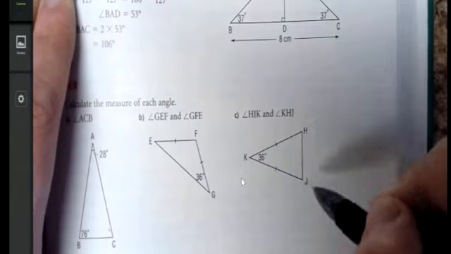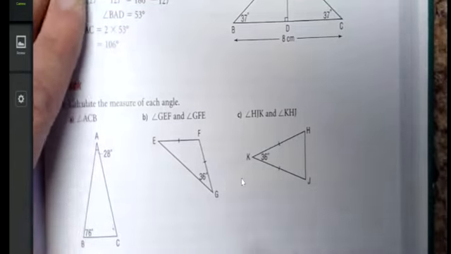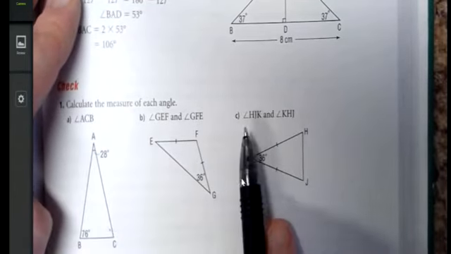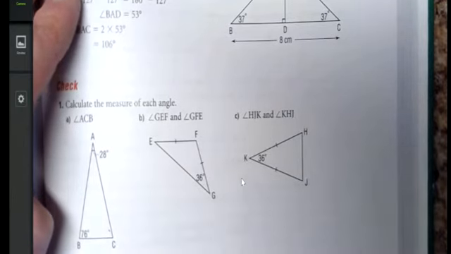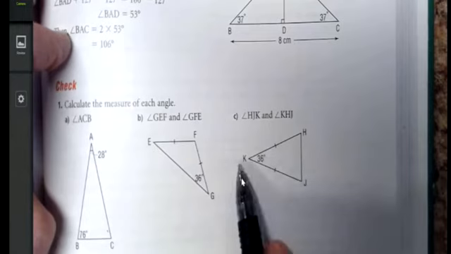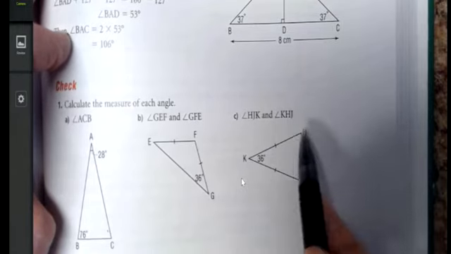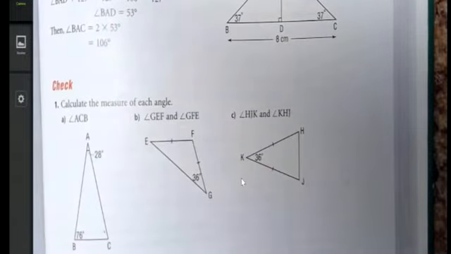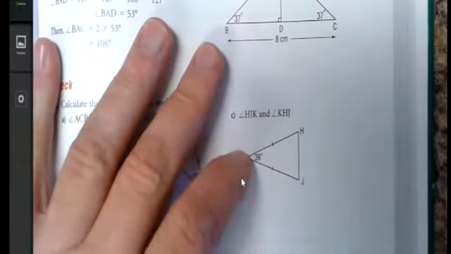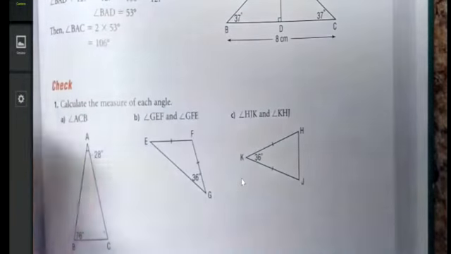So the two angles that are the same are our unknowns in this case. HJK is this one, KHJ is this one. So we're trying to find the two angles down on the bottom here. It's an isosceles, they are the same, and we know this one, 36.